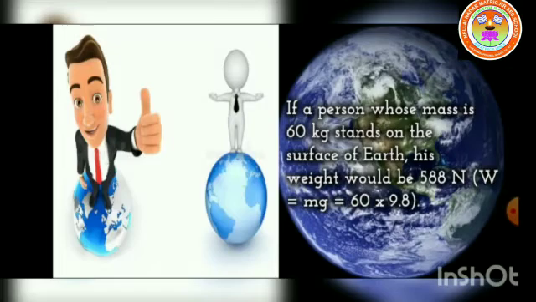If a person whose mass is 60 kg stands on the surface of earth, his weight would be 588 N. Using the formula W is equal to mg, we can calculate the weight of the person: mass of the person 60 and acceleration due to gravity 9.8. So we multiply 60 and 9.8. The answer is 588 N. So W is equal to 588 N.